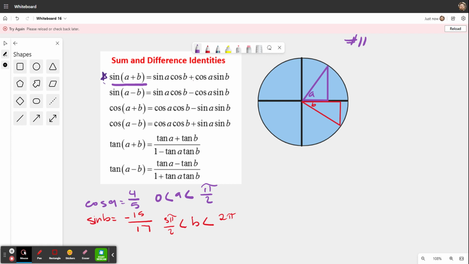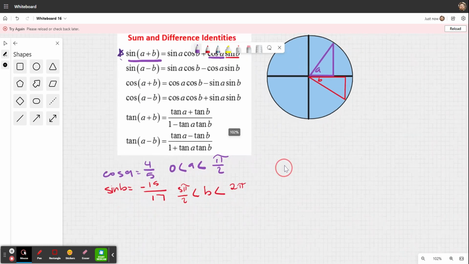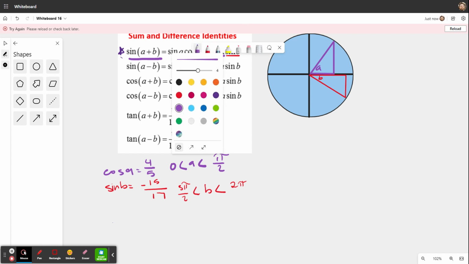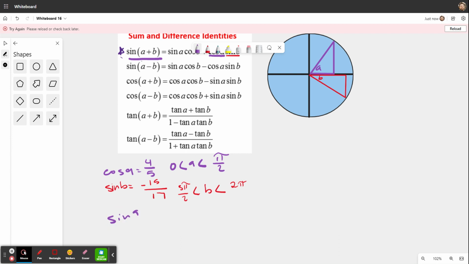First, I recognize that they give us cosine a here, and then they give us sine b here. So we have one half of the equation. What we need to do is find the other half. Let me scroll out. We would need to find sine of a, which is going to be purple, and then cosine b.